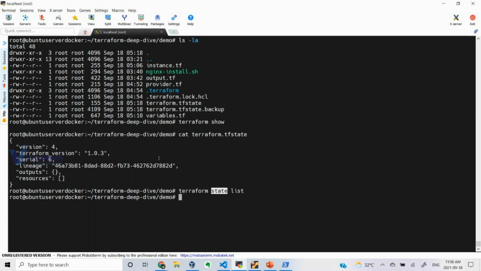There is a separate session for this, where you will understand each and every topic about this. What is this Terraform TF state file? How will you manage it? If I modify this particular state, what will happen to my real-time environment and all? So that we can see there.